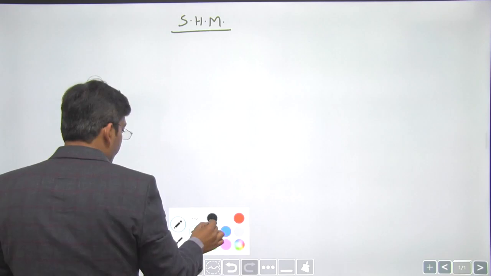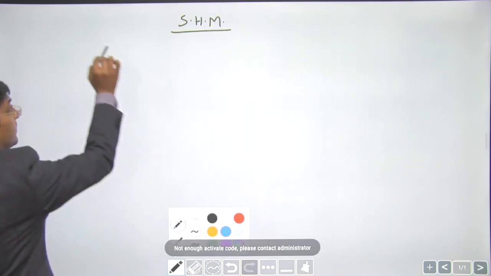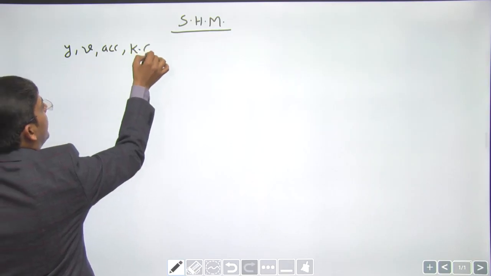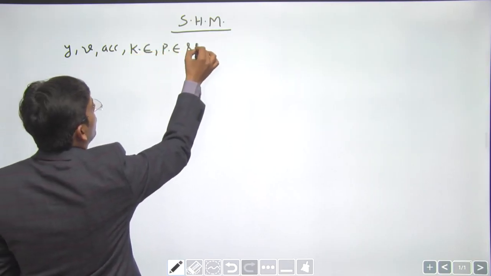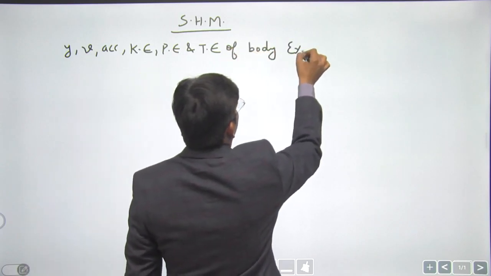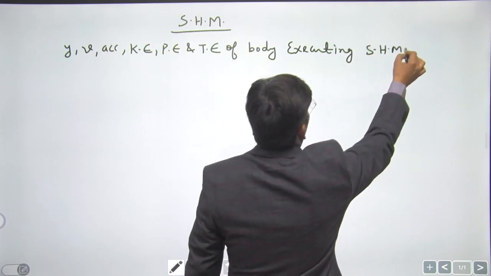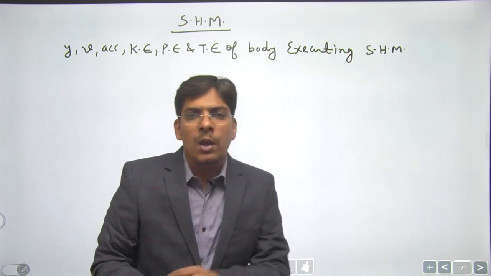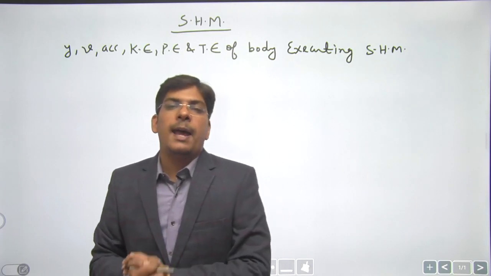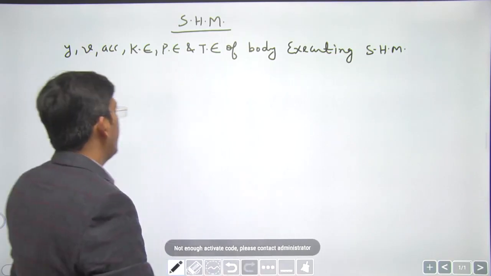Now, dear students, let us discuss velocity and acceleration. We are going to discuss a few things: displacement, velocity, acceleration, kinetic energy, potential energy, and total energy of a body executing SHM. I am going to assume that the body is at its mean position at t equals 0, when the oscillation started and I started observing the body. That means I have to use the equation y equals capital A sine of omega t, right?